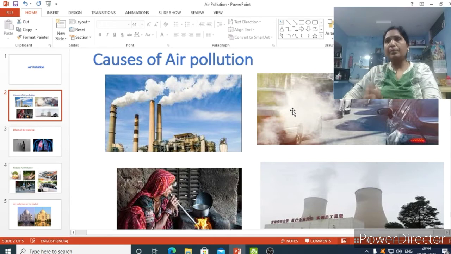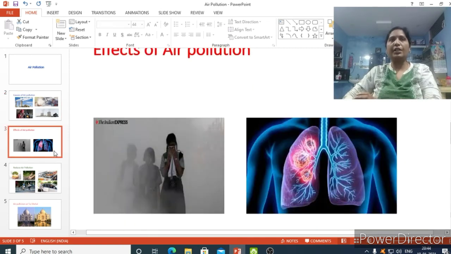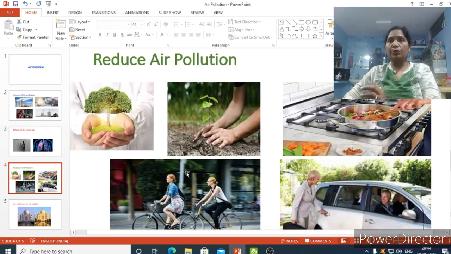You understood the meaning of pollutant now, and you have seen some examples of pollutants, like carbon dioxide from vehicles, carbon monoxide, and sulfur dioxide from thermal power plants, and nitrogen dioxide. These all are causing air pollution. And because of air pollution, we are facing many problems, getting diseases. Then what to do? How to reduce this? How to save our earth?